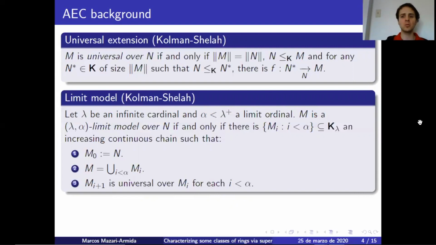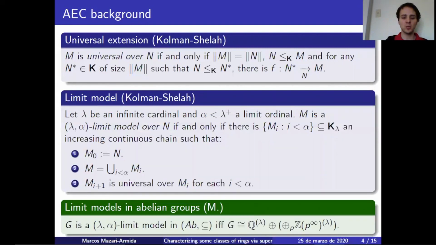Now, you might ask, what do limit models look like in a particular example? In abelian groups, G is a (λ,α)-limit model if and only if G is isomorphic to precisely this thing here. The way one proves this is first you prove that G is divisible, and then this thing here is just the maximal divisible abelian group.